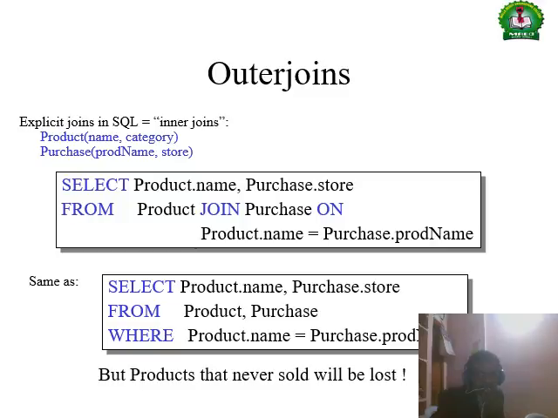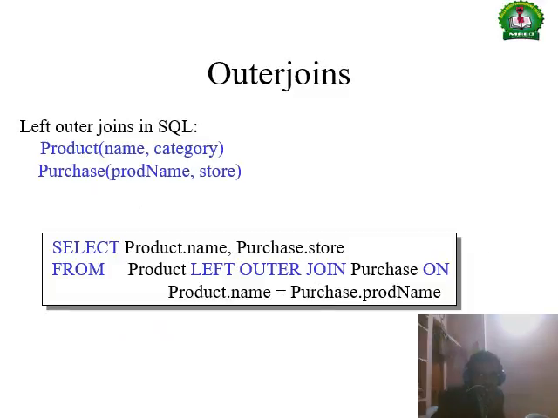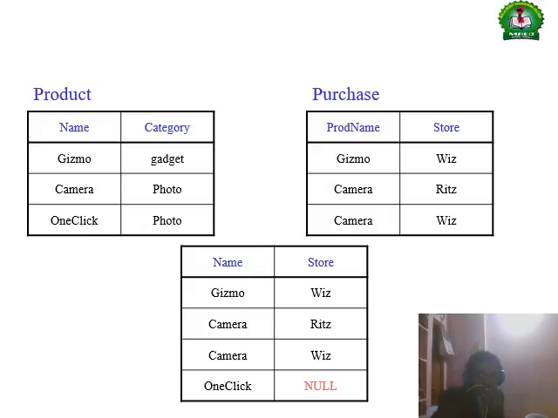Outer joins, right? An example is this: SELECT product.name, purchase.store FROM product JOIN purchase ON product.name is equal to purchase.product name. This is a product relation and a purchase relation, taking the values from this one and this one, and you can create another one, right?